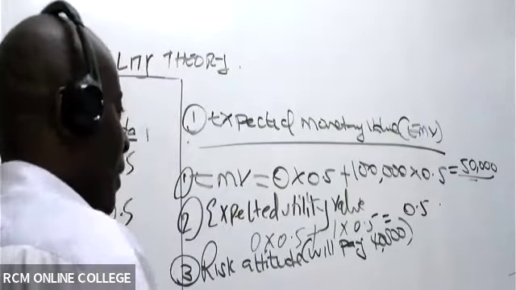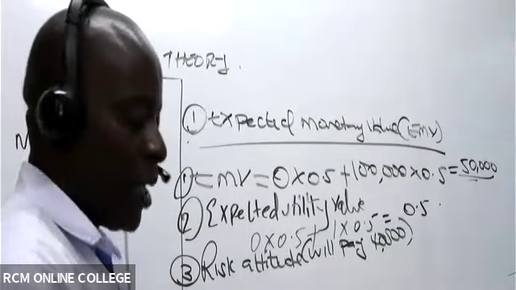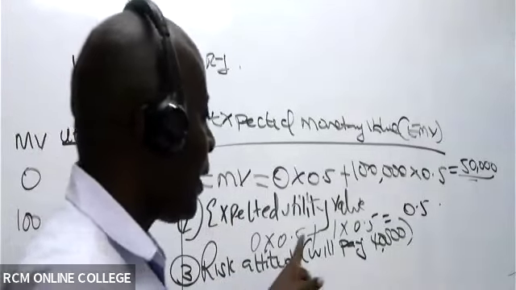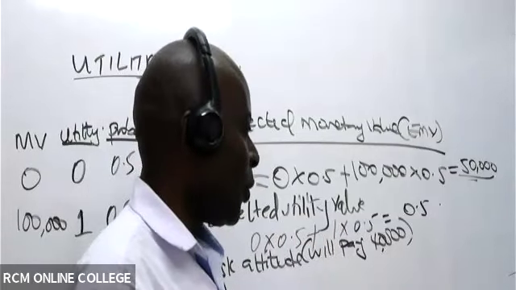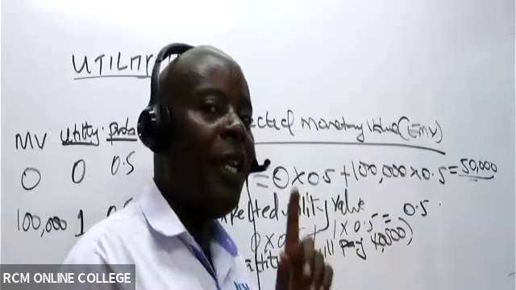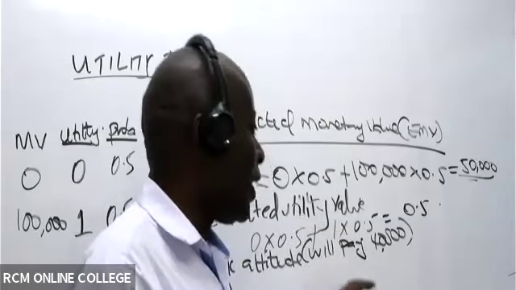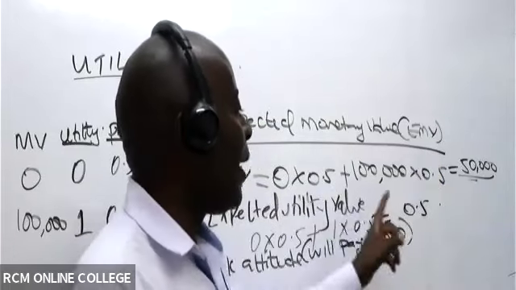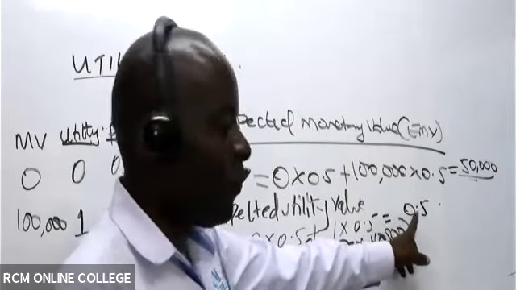Now, ladies and gentlemen, remember, moving forward, as I go to the next lottery, I have to know that we are willing to pay this 40,000. At this 40,000 payment, we now have a new utility figure. The utility figure for 40,000 is 0.5.